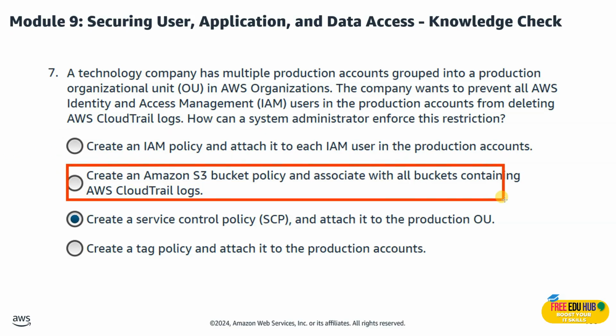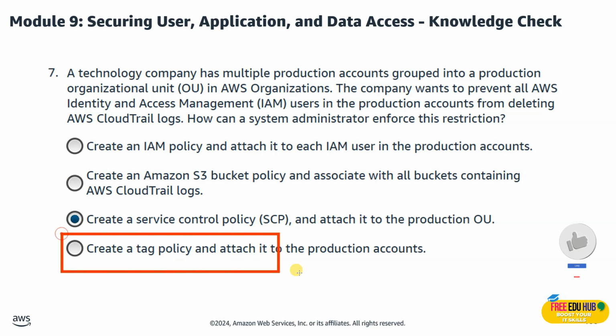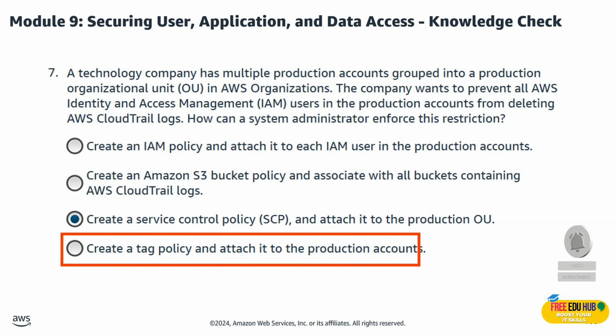We are not selecting the second option, which says create an Amazon S3 bucket policy and associate it with all the buckets containing AWS CloudTrail logs. It affects only one bucket, not scalable across the accounts. And we are not selecting the option of create a tag policy and attach it to the production account since it's used for enforcing tagging standards, not access restrictions.